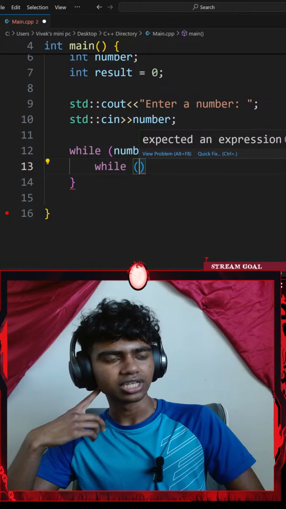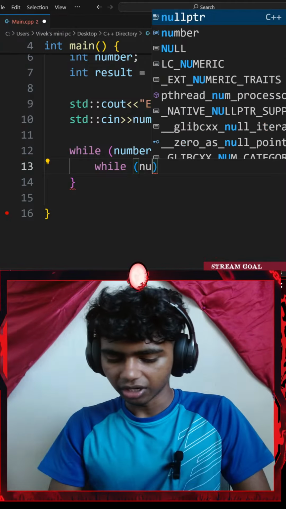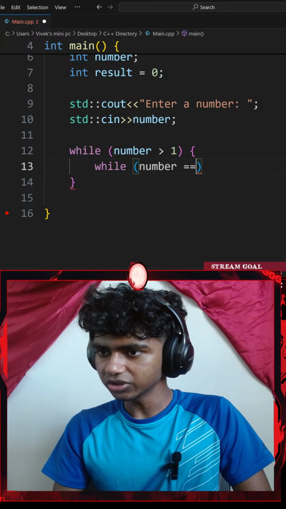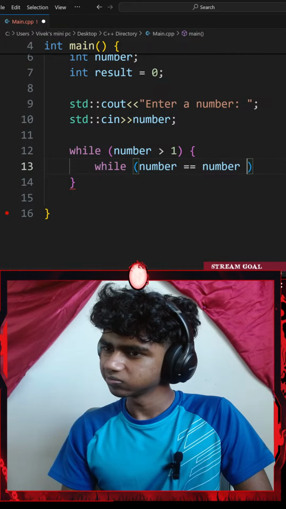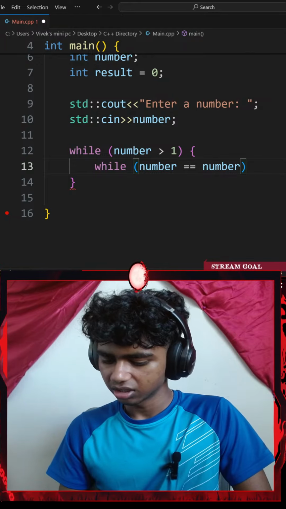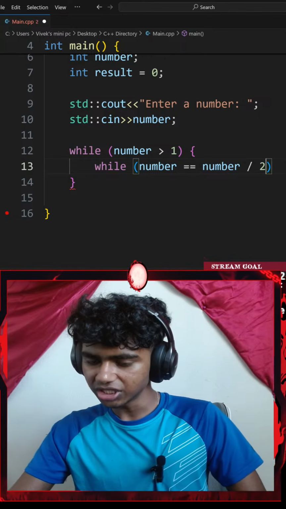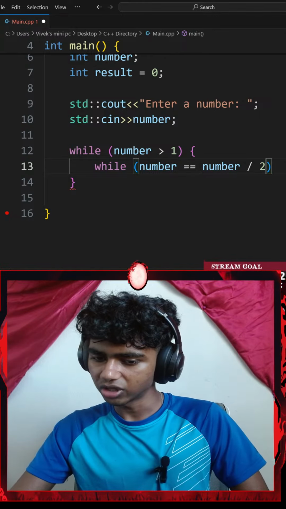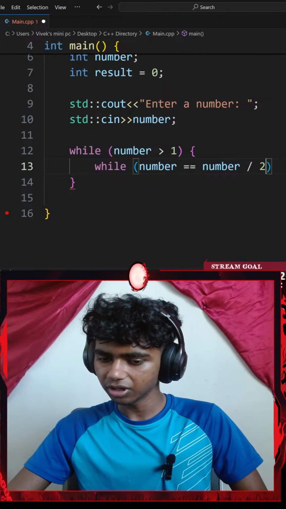So while my number equals number divided by 2, does that make any sense? Change the condition number greater than 1 to number greater than 2 because we want to check between 2 and the number.